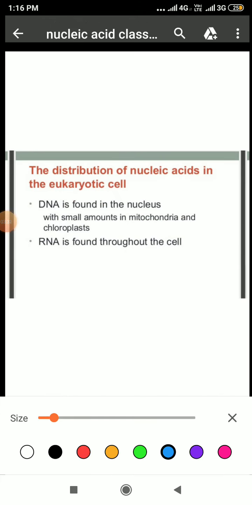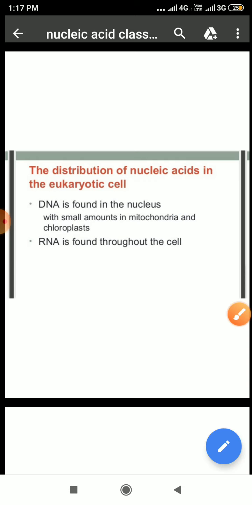Now the question that may be in your mind is, ma'am, where is this nucleic acid present in the case of a eukaryotic cell? So dear students, it is found in the nucleus, and in small amounts also found in mitochondria and chloroplast, whereas RNA is found throughout the cell.